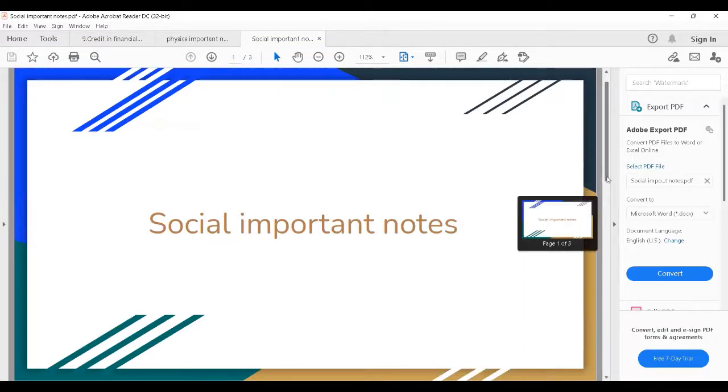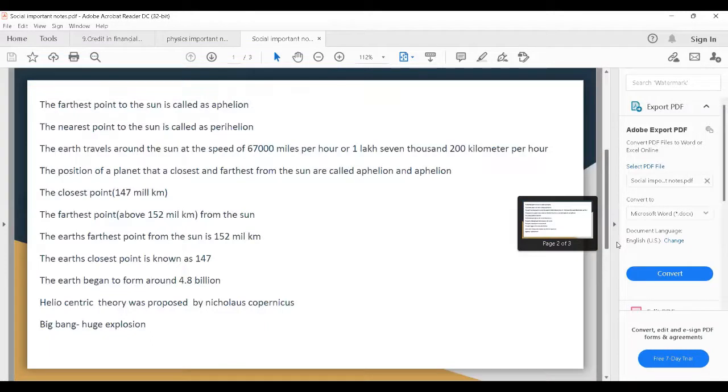Now we are going to learn some more points. The farthest point from the sun is called aphelion. Farthest means the longest distance from the sun, and that point is called aphelion. The nearest point to the sun is called perihelion.